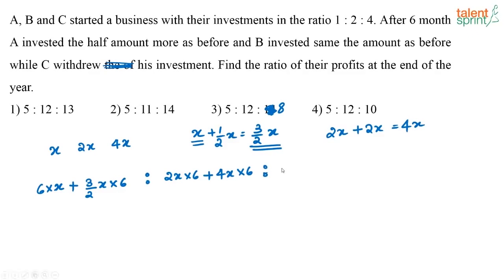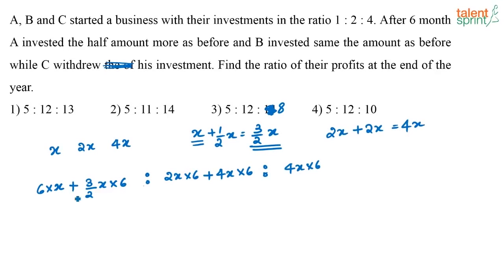Now, coming to C, what did C do? C has invested 4X rupees for the first 6 months, and for the next 6 months he has withdrawn the complete amount. So for the next 6 months he has not invested anything. So why have I put ratios here? We know that when we are asked to find the ratio of profits between the partners in a business, we take into consideration the amount that each person has invested and the period for which the investment has been done. We find that out and then we take the ratio of this, right? In this ratio only the profit will be split between them.